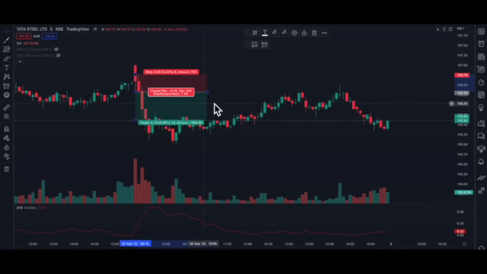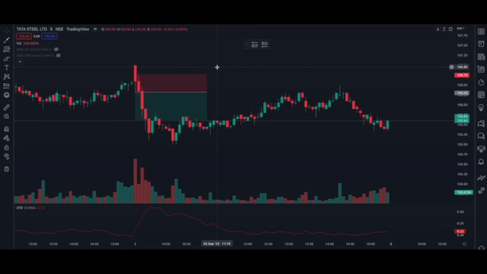So here is our target. Now you can see here, just before hitting our stop loss, the market reversed. To avoid such volatility, I say you have to trade on a 15 minutes time frame. If you want to trade on a 5 minutes time frame, the only change in the strategy is whatever is the first candle's ATR level, you multiply that by 2 and that will be your stop loss for the trade.